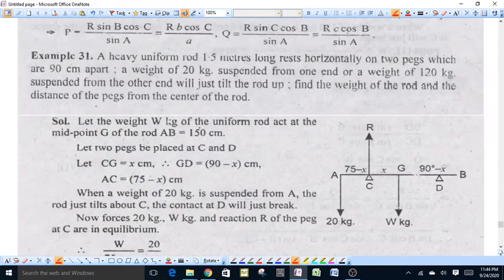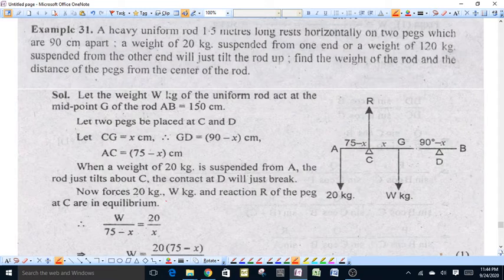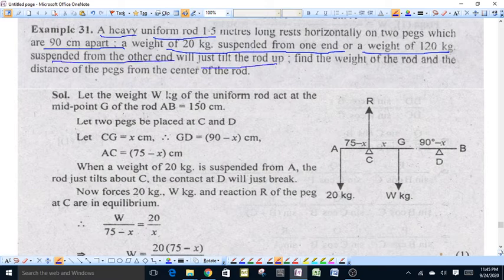Now see this example. In all these examples, we are studying the system of parallel forces. A heavy uniform rod 1.5 meters long rests horizontally on two pegs which are 90 centimeters apart. A weight of 20 kg suspended from one end, or a weight of 120 kg suspended from the other end, will just tilt up the rod. Find the weight of the rod and the distance of the pegs from the center of the rod.